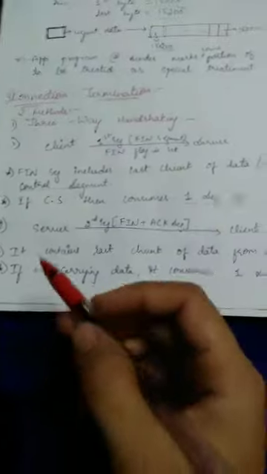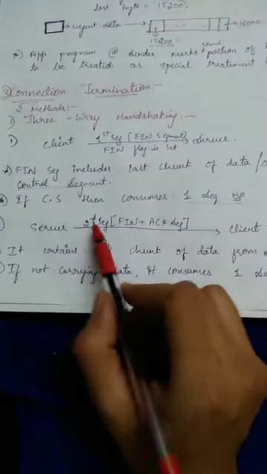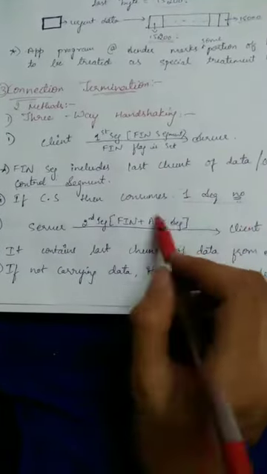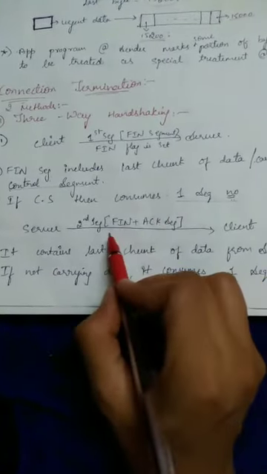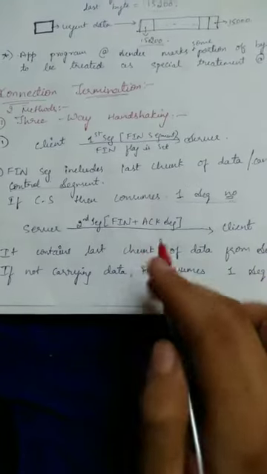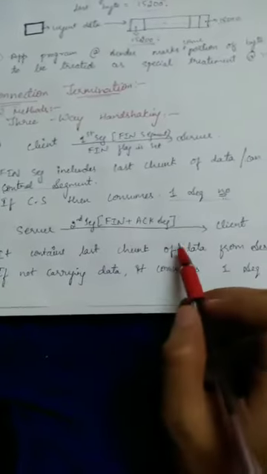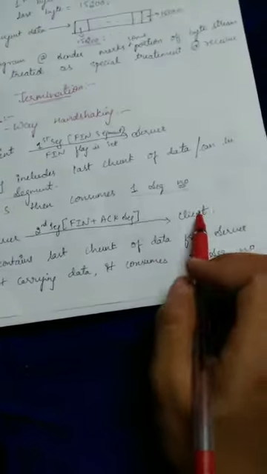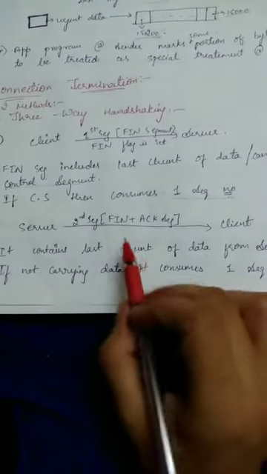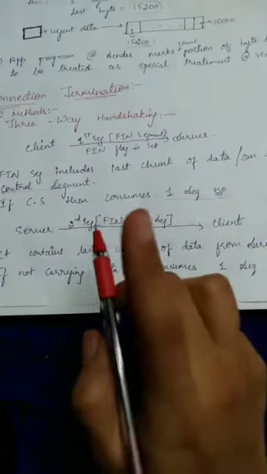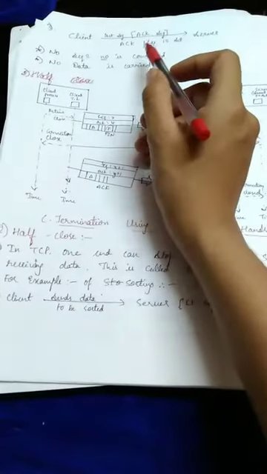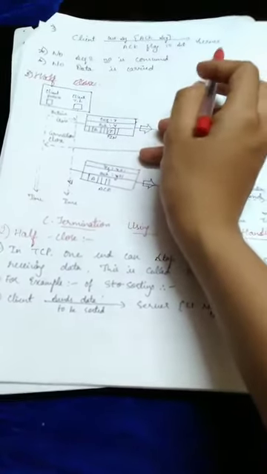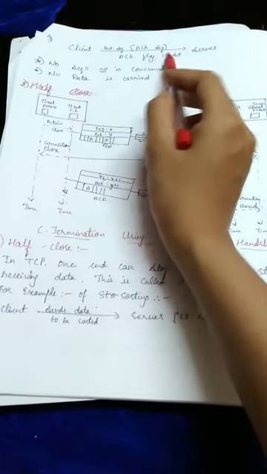In the second step, the server sends the second segment to the client. This second segment is a FIN plus acknowledgement segment, so both the FIN flag and the acknowledgement flag are set. It contains the last chunk of data from the server to the client, or if it is not carrying any data, it consumes one sequence number. In the third step, the client sends the last segment, the acknowledgement segment, to the server with the acknowledgement flag set.